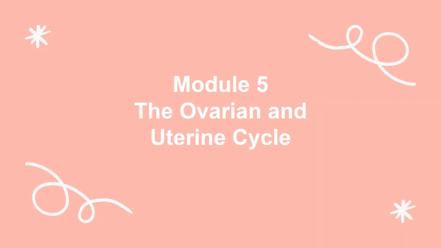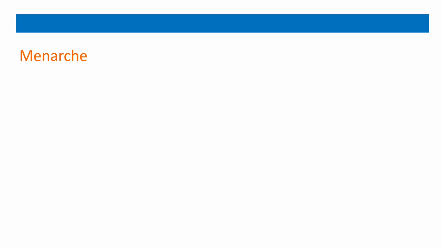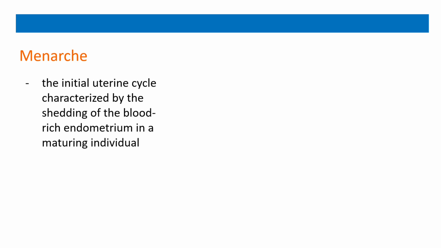This is the last module, module 5.2, the ovarian and the uterine cycle. After learning about the physical structures of the female reproductive system, we will now be reviewing the hormonal control of the reproductive system of the females. First of all, we already discussed this. Menarche means the initial start of the uterine cycle, the start of menstruation.